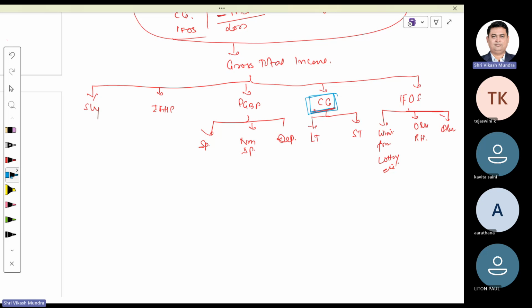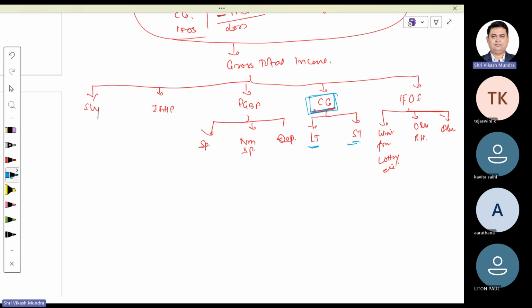Done? Clear? Then come to their two children. Capital gain has two kids, long term and short term. Since they are the sons of Pushpa, they also have that type of attitude. Long term and short term will never ask for any assistance or help from their uncle in any circumstances.